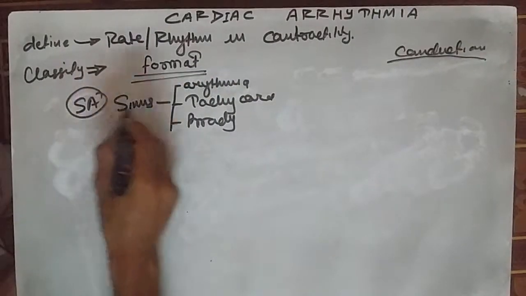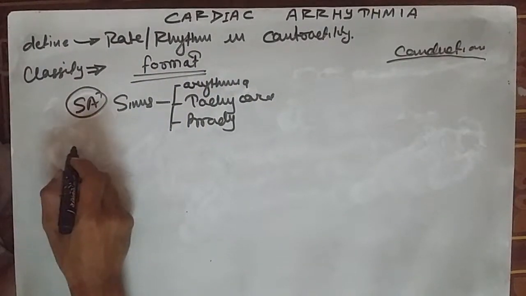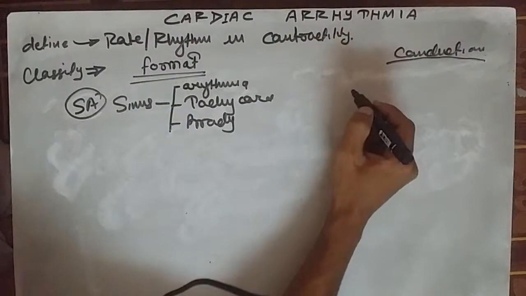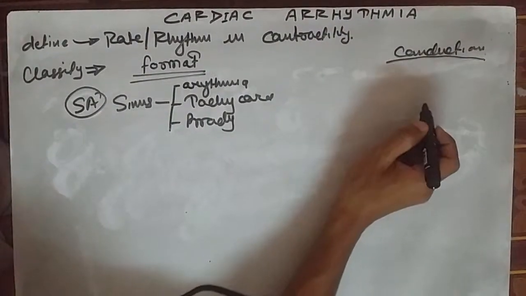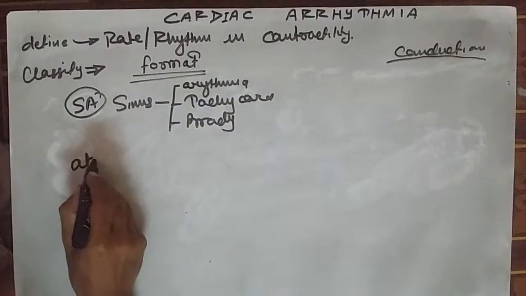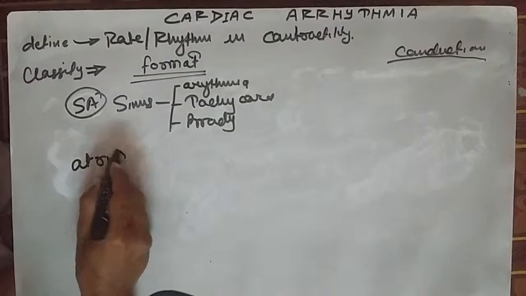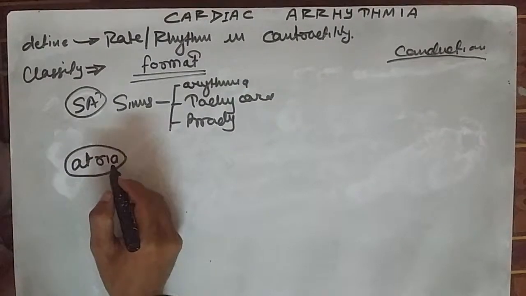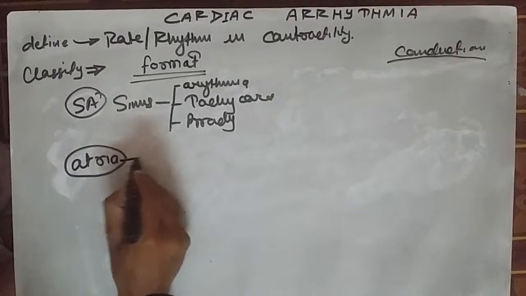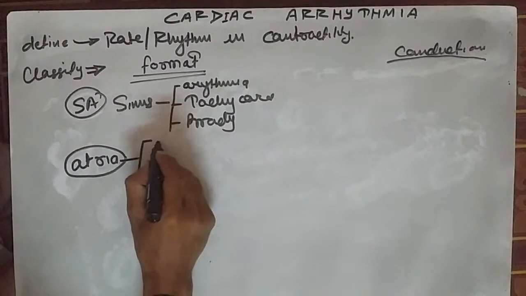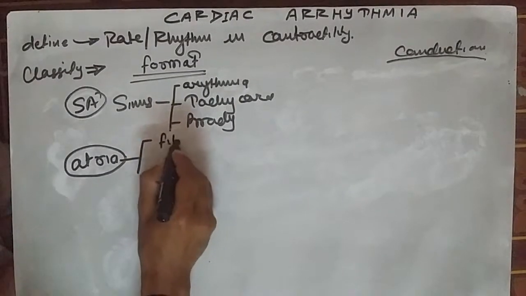Now after the SA node, the conduction goes via the atria to the AV node. So what will be the abnormality in the formation via the atrium? What problem can occur in the atria? There can be atrial fibrillation, atrial flutter, or PSVT, known as paroxysmal supraventricular tachycardia.